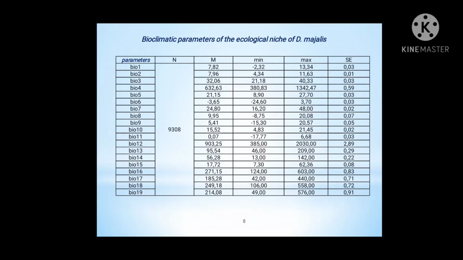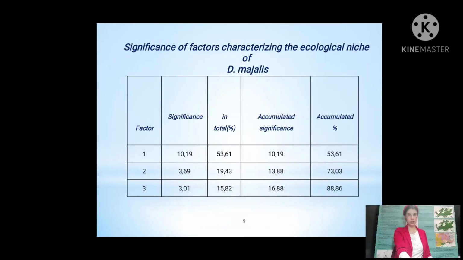Bioclimate parameters of the ecological niche of Dactylorhiza maialis present us 19 parameters: number of points, arithmetic mean, minimum and maximum value, and standard error. A factor analysis of the obtained data was carried out, and as a result, 3 of the most significant factors were identified, which in sum explain almost 89%.